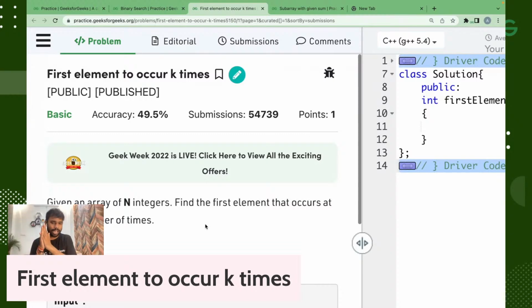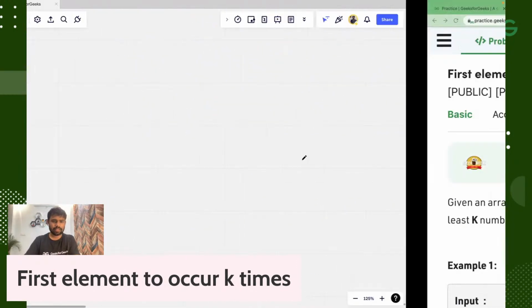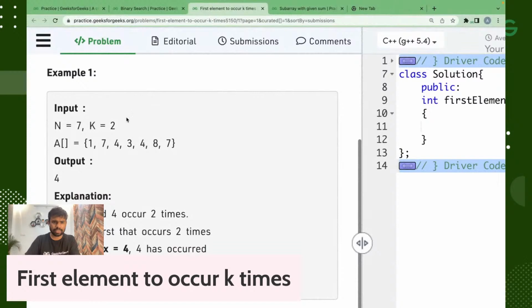So given an array of n integers, we have to find the first integer that occurs at least k times. Okay. So here you can see one thing. Let me explain it to you. Let's take this particular as a number.